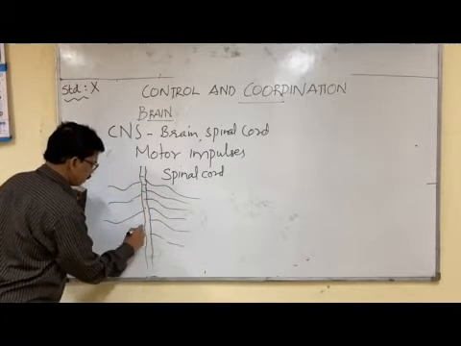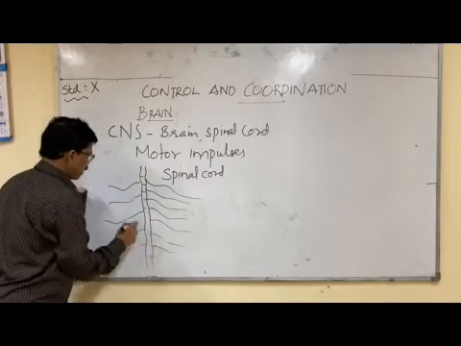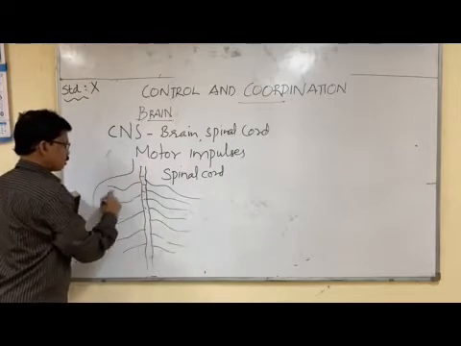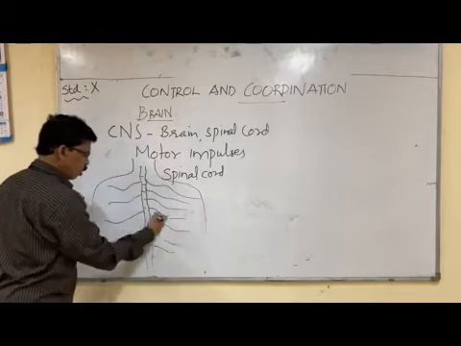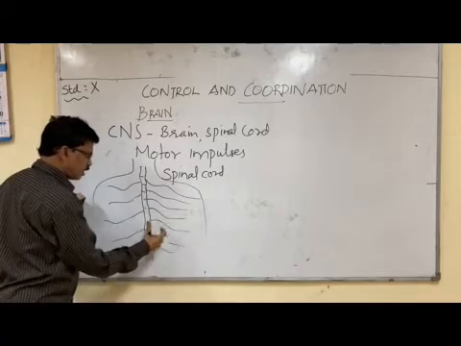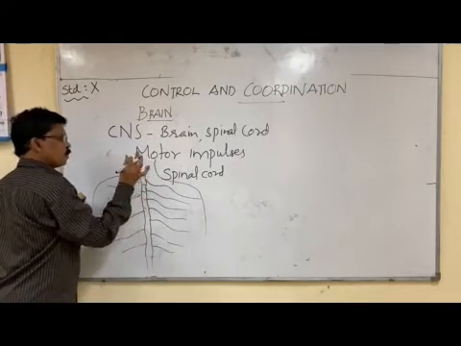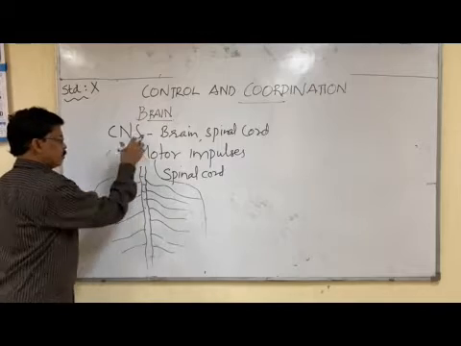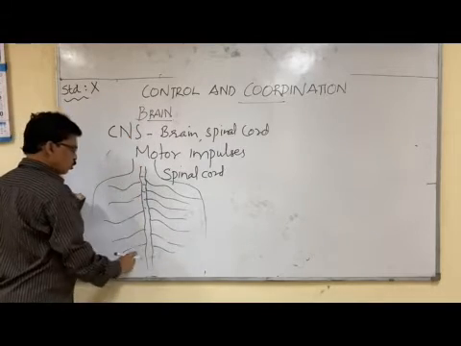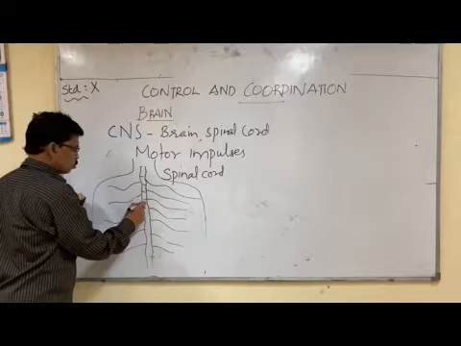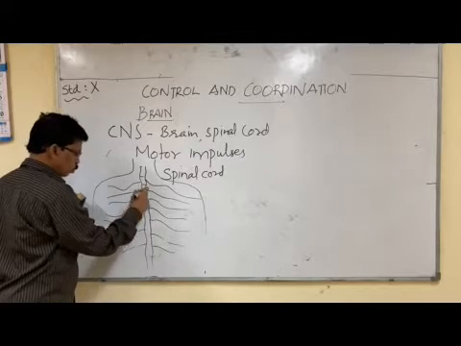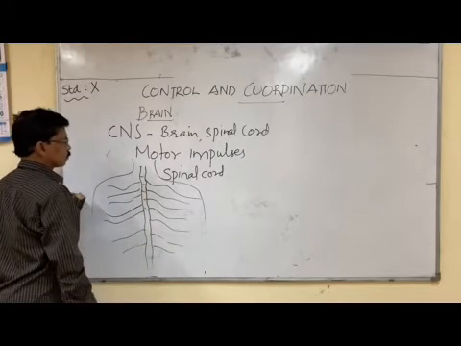So these are called spinal nerves. These spinal nerves go to all body parts and collect the information. And the information that is motor impulses coming from the brain now passes through the spinal cord and reaches all the body parts through these spinal nerves.